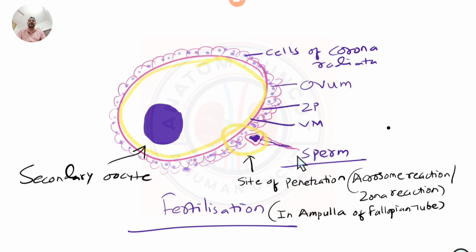That sequence starts with the penetration of sperm into the corona radiata, then it binds with the zona pellucida, then it ruptures the zona pellucida at one particular area through enzymatic action, then its head and tail get inside, and the rest remains outside.